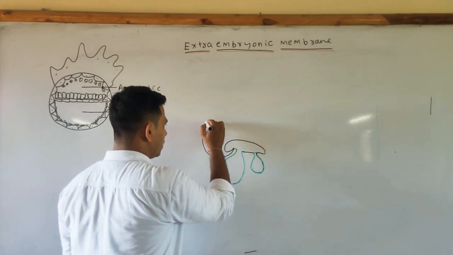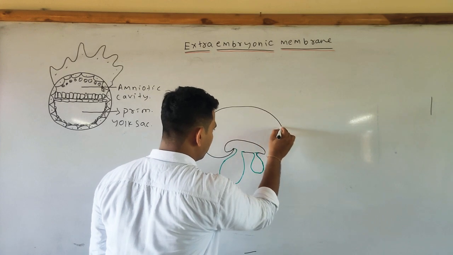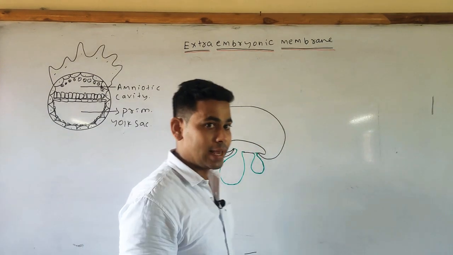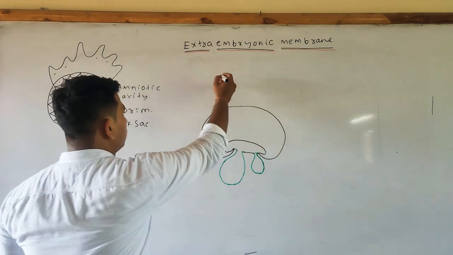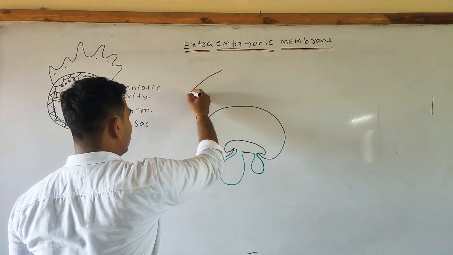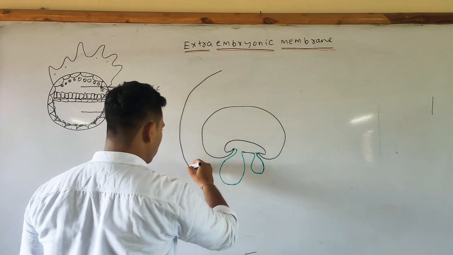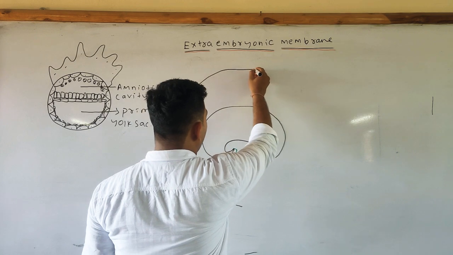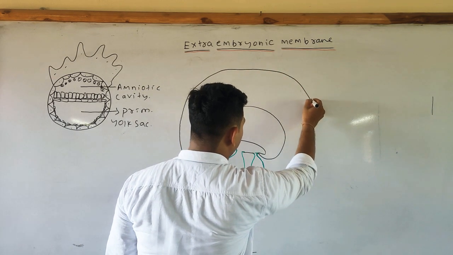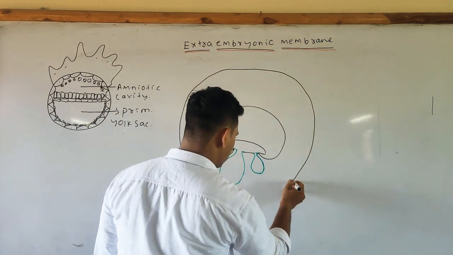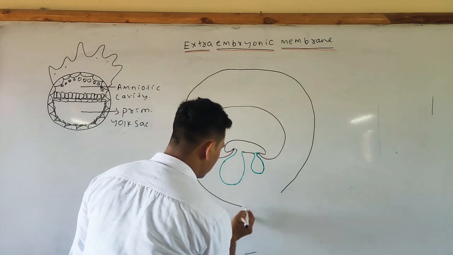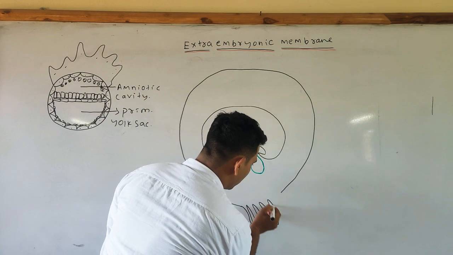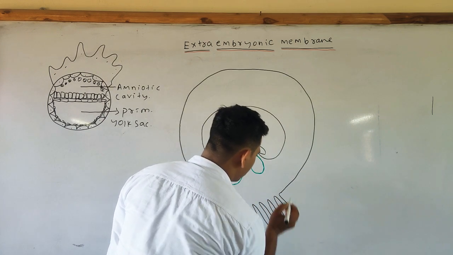And the total outer extra embryonic covering is called your chorion, having finger-like projections called the chorionic villi.